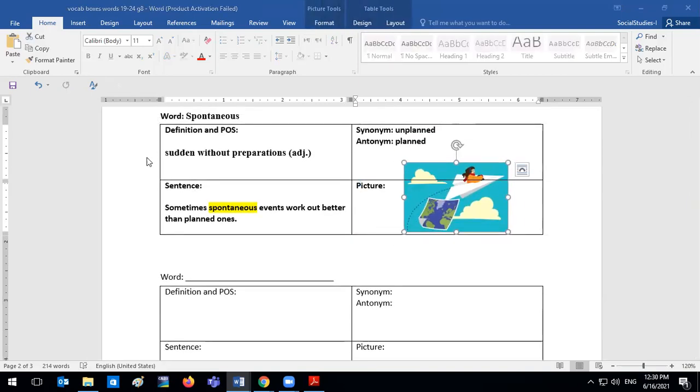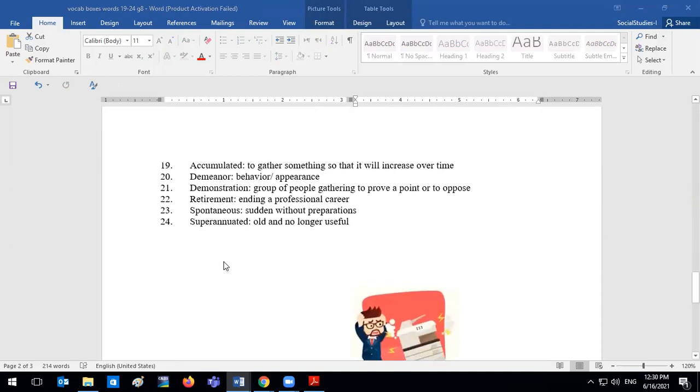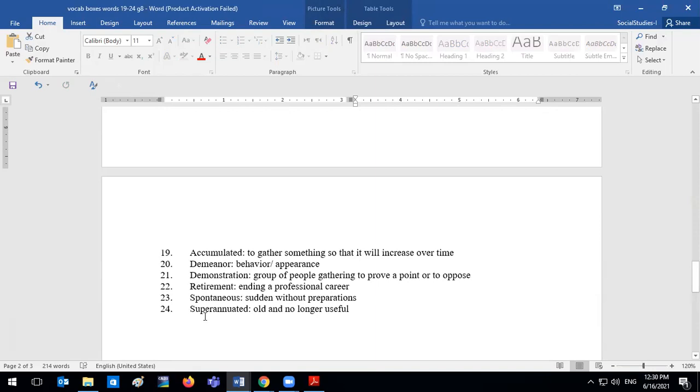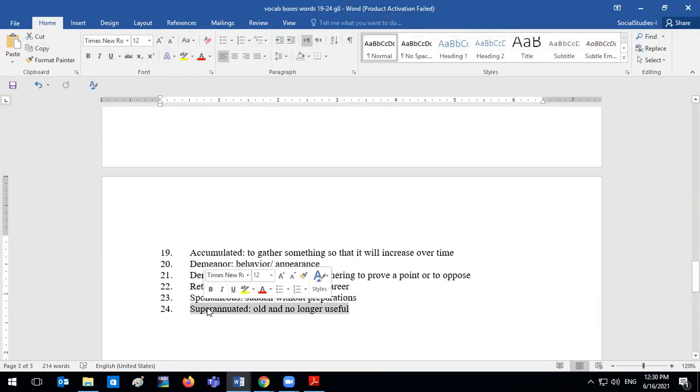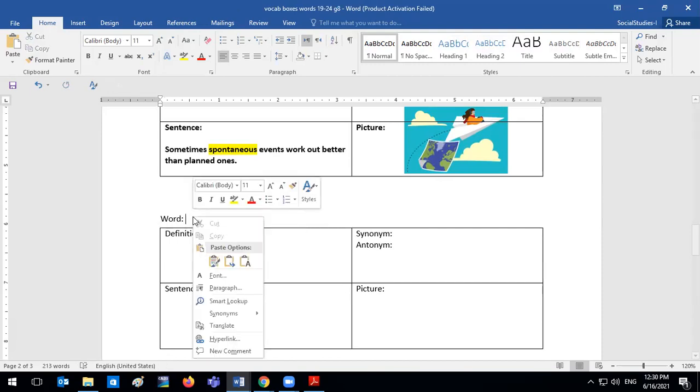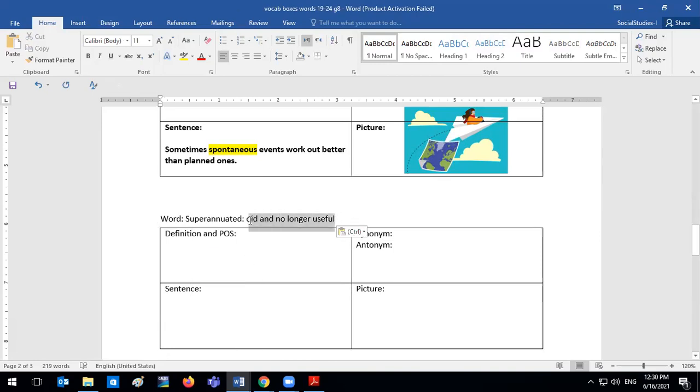Last but not least, we have the word superannuated. Can you let her in? It's just saying joining. I think it's a problem on her end. It's been saying joining for the past, I want to say, 3 minutes. Now she's in. Okay, are you in now? You're number 13.